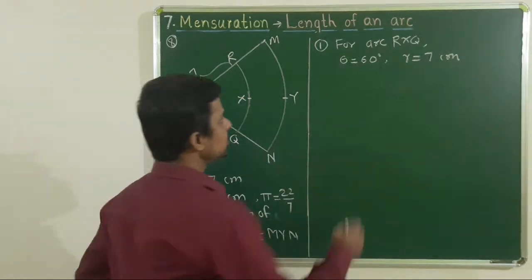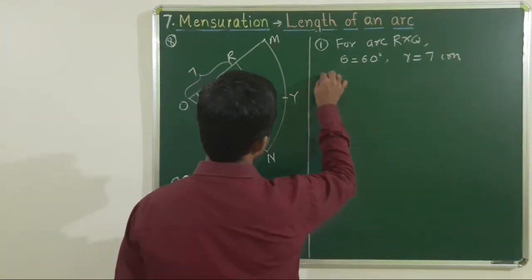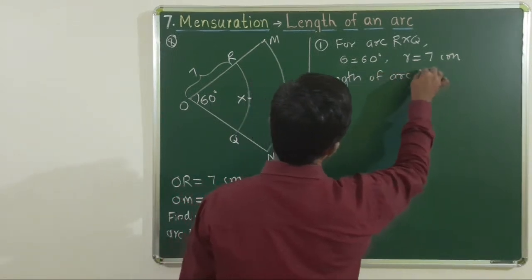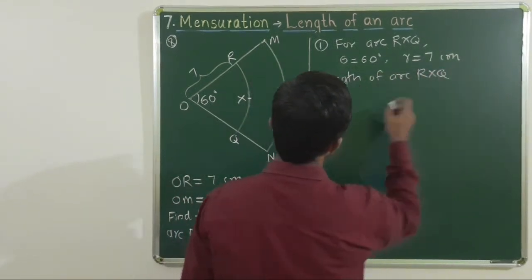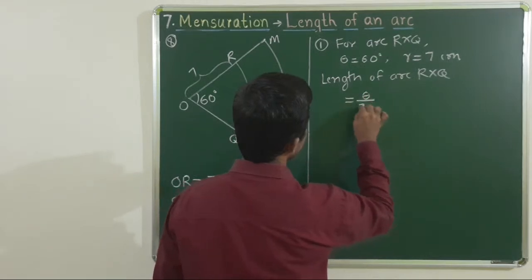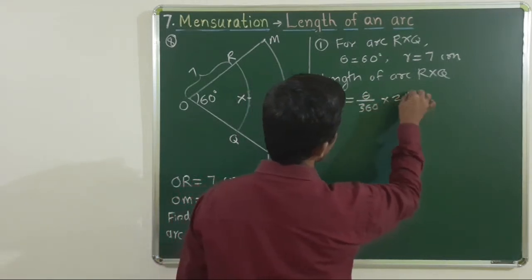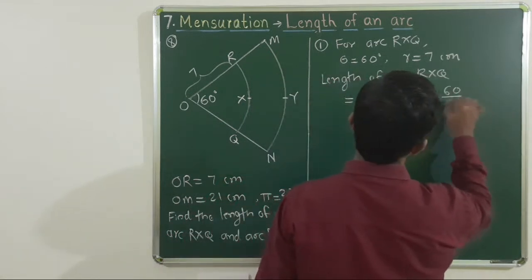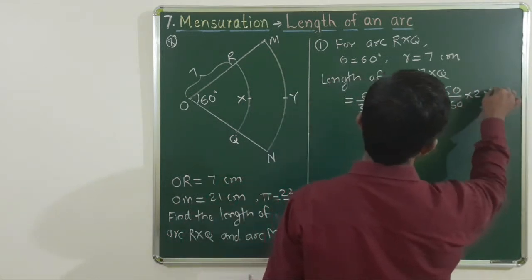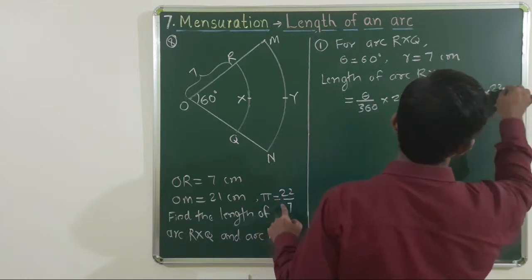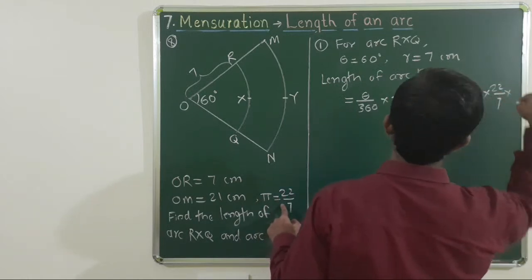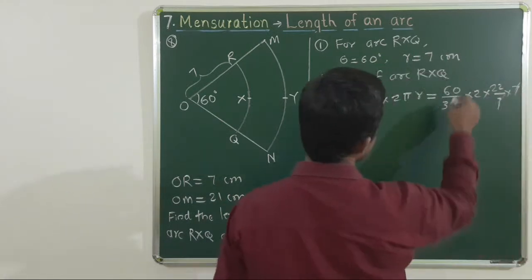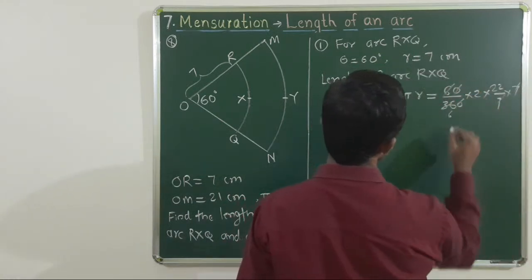And we know the formula for length of arc. That is, length of arc RXQ is equal to theta upon 360 into 2 pi r. That is equal to 60 upon 360 into 2 into pi, given as 22 by 7, into radius 7. 7 will cancel, and 6 is left.